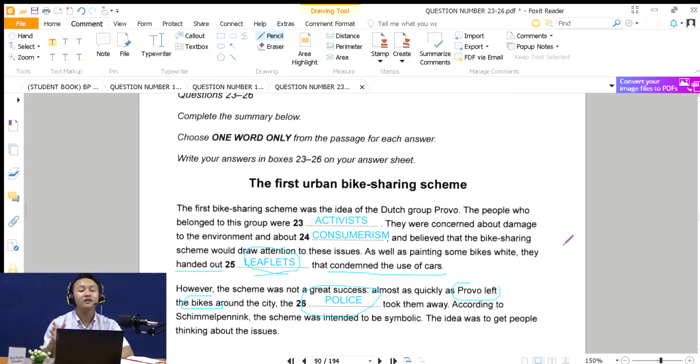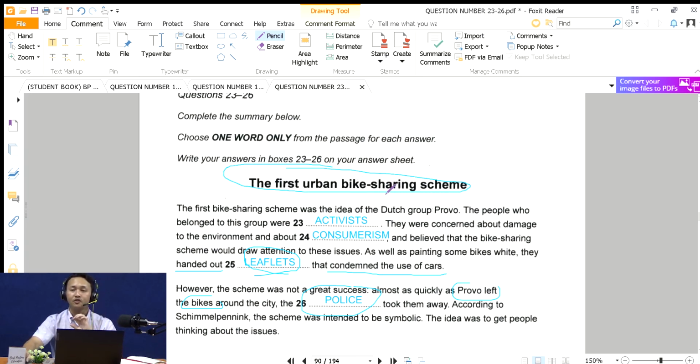Always remember, step number one is to read the instruction. Know what kind of answer you need to write on the answer sheet. Here it says choose one word only, so write only one word. Then read the title.